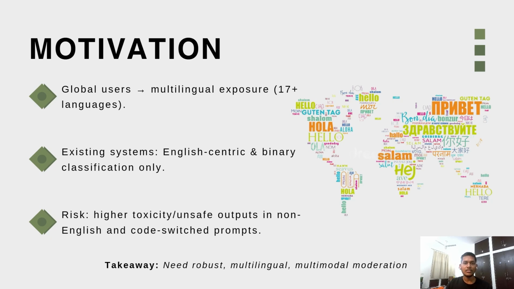But the world doesn't speak in English, right? People interact with AI in dozens of languages other than English, often intermingling with English and their own languages. This is what we call code switching. When these moderation tools that are applied over these LLMs fail, the harmful, biased content slips through.